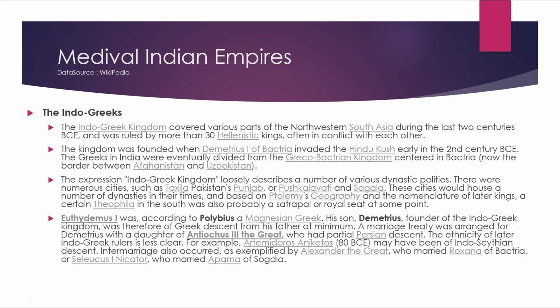Euthydemus I was, according to Polybius, a Magnesian Greek. His son Demetrius, founder of the Indo-Greek kingdom, was therefore of Greek descent from his father at minimum. A marriage treaty was arranged for Demetrius with the daughter of Antiochus III the Great, who had partial Persian descent. The ethnicity of later Indo-Greek rulers is less clear. For example, Artemidoros Aniketos, 80 BCE, may have been of Indian Scythian descent. Intermarriage also occurred, as exemplified by Alexander the Great, who married Roxana of Bactria, and Seleucus Nicator, who married Apama of Sogdia.